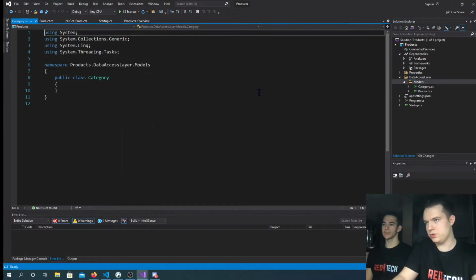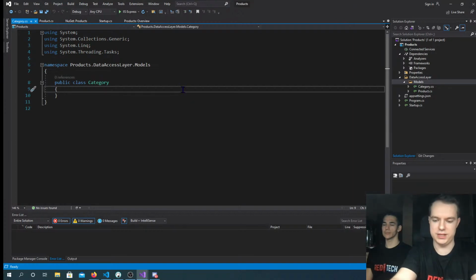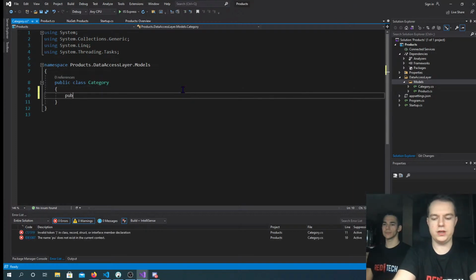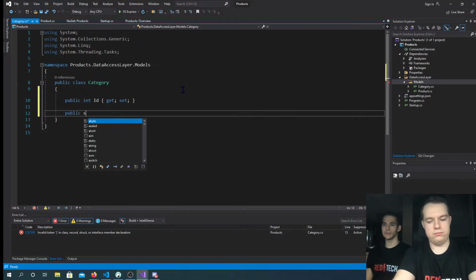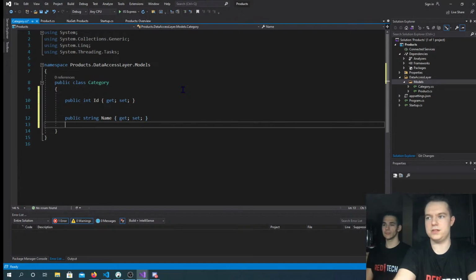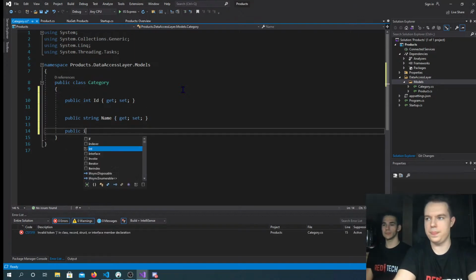Okay, so let's start with a category first. A category has an ID. We're going to make getters and setters. It has a name, getters and setters, and it has a description.